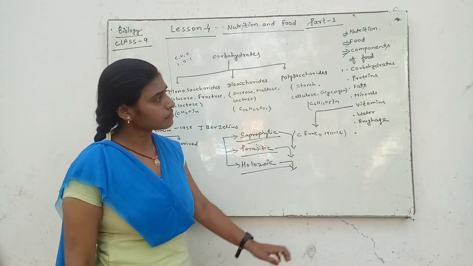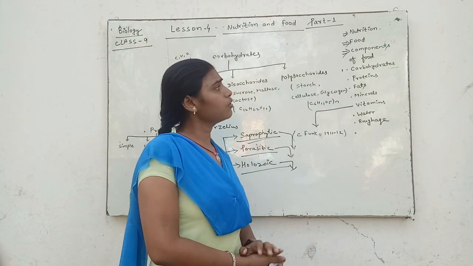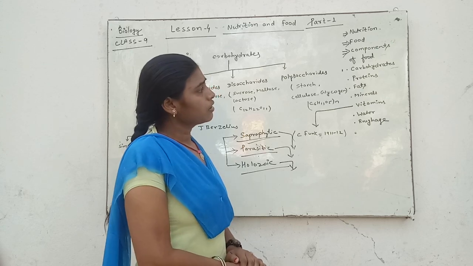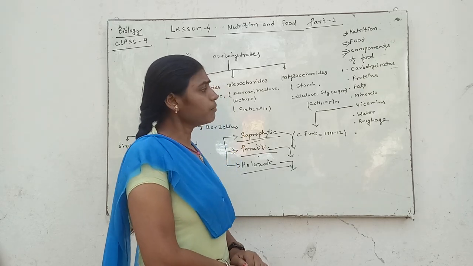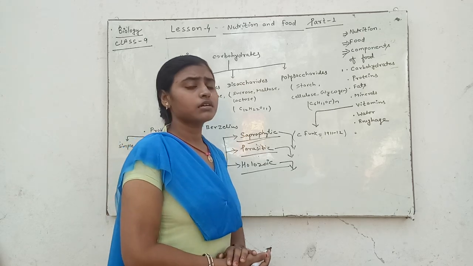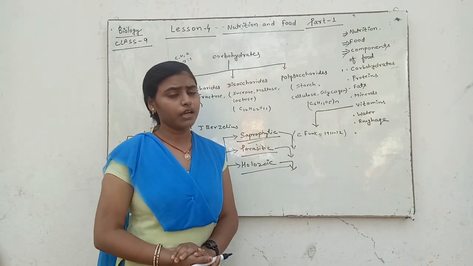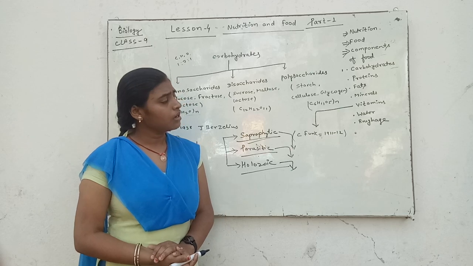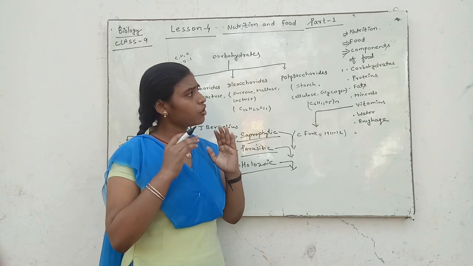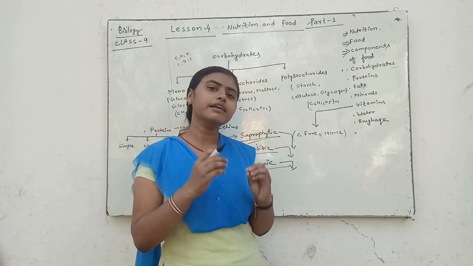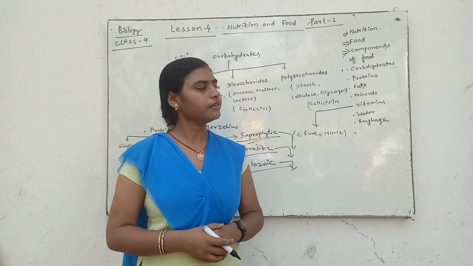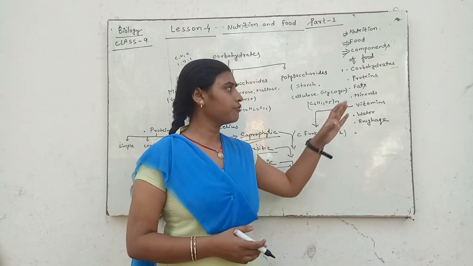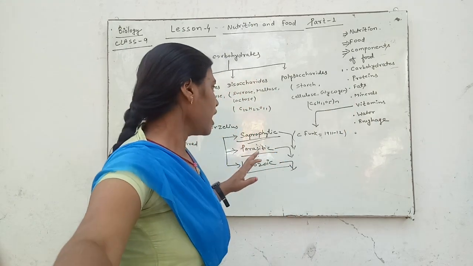And now we'll discuss the components of food. Children, different types of components carry different types of energy, and they are very essential for us.